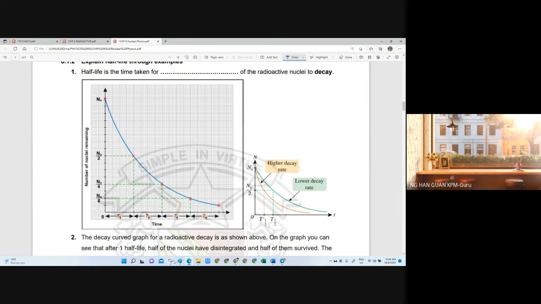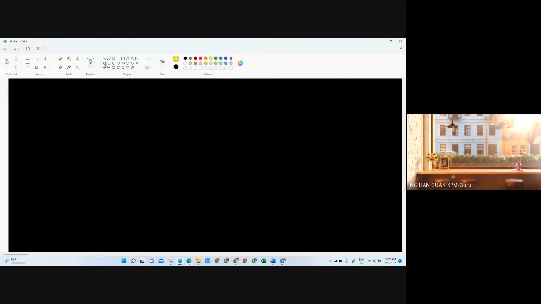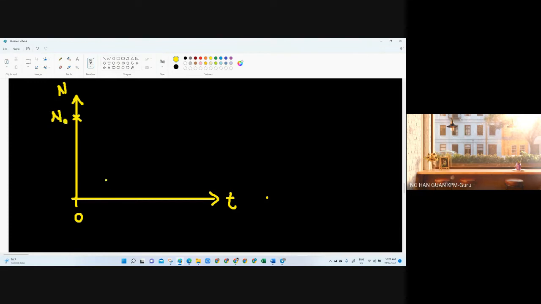Okay, so why we cannot simply draw any curve? You see, example like this one. Okay, so let's say there is a graph. I'm going to show the nucleon numbers, which is the mass number here, against the time. So when the time beginning is 0, I have the original here, N naught. Original N naught. Okay, and after that, if I simply draw any curve line, let's say I draw a curve here. So this is a curve line. I say that this is a decay curve.